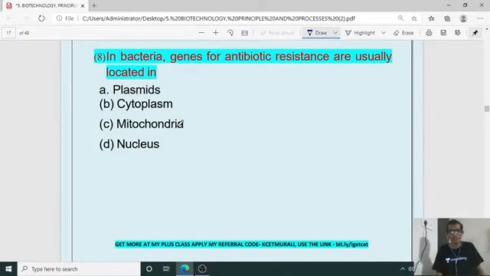In bacteria, genes for antibiotic resistance are usually located in which part? Plasmid, cytoplasm, mitochondria, nucleus. Genes for antibiotic resistance are very much essential for the differentiation of transferred cells from non-transferred ones.